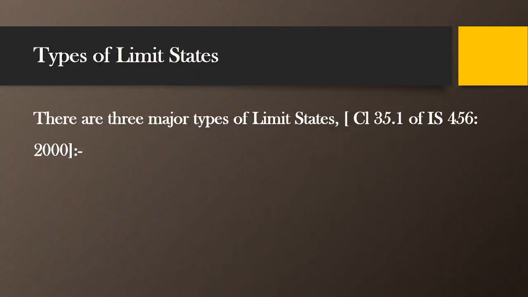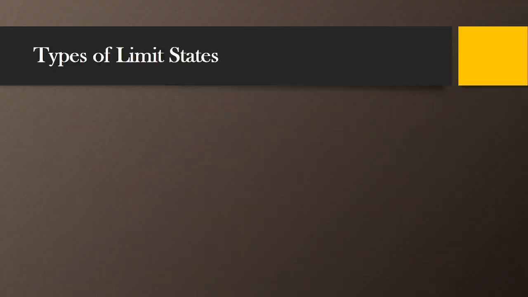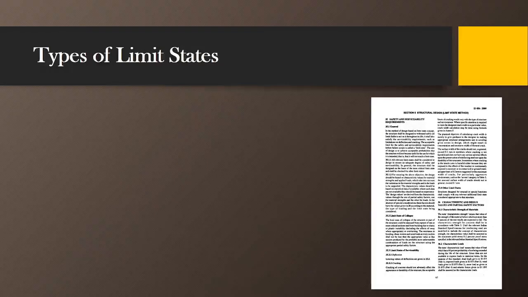The limit states have three major types as specified by IS 456 under clause number 35.1. The first type of limit state is limit state of collapse. The second type is limit state of serviceability, and then other limit states. These are the three main limit states which we are going to discuss in detail one by one. So let us discuss the first type, that is limit state of collapse.